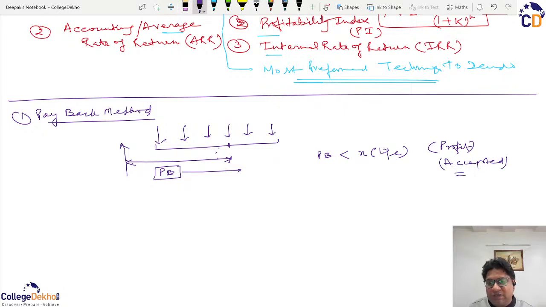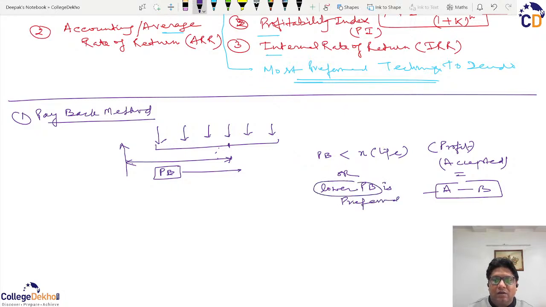Secondly, if there are two projects, A and B, and both have a payback period less than the life, then the lower payback period is preferred. We presume that a lower payback gives higher profits. We are assuming that the profit you want is possible only when your payback period is as short as possible.